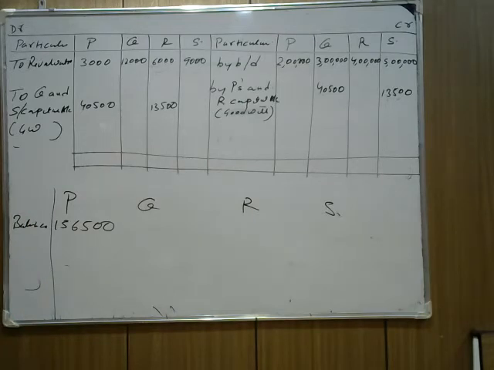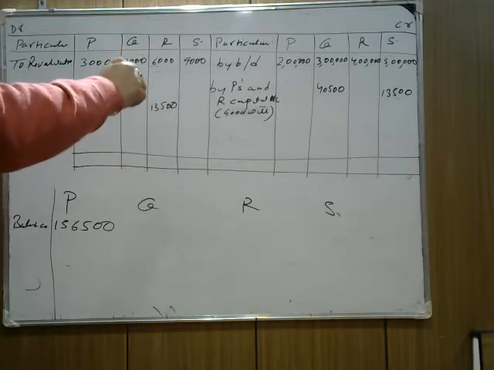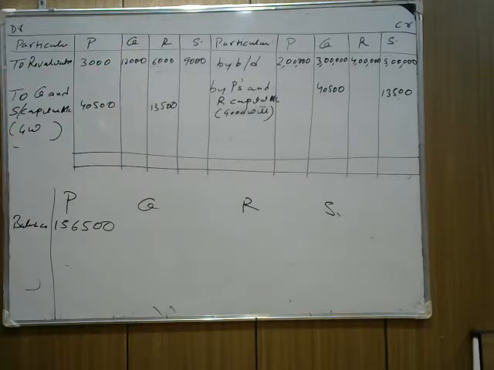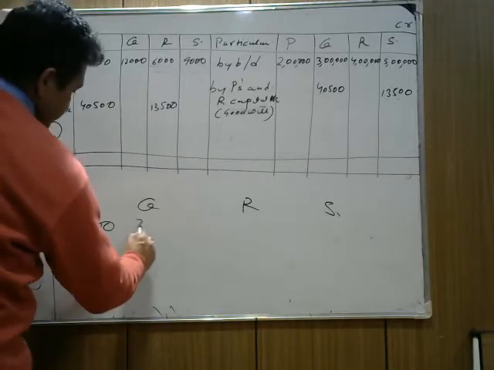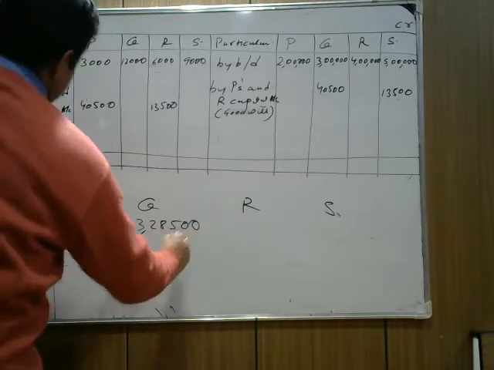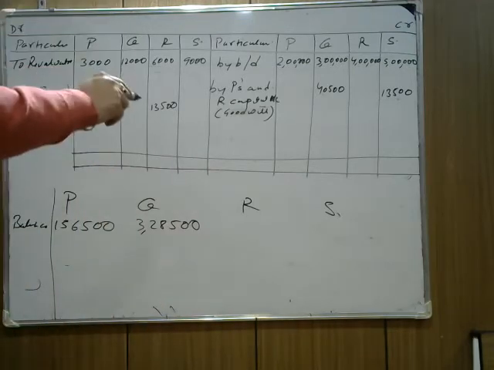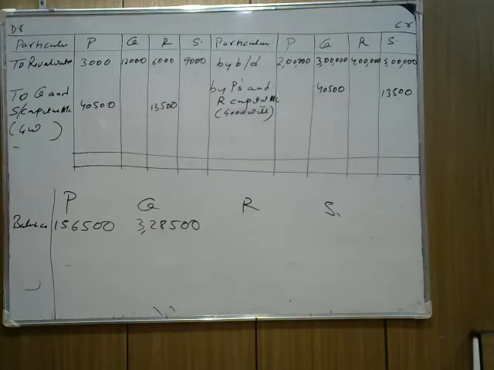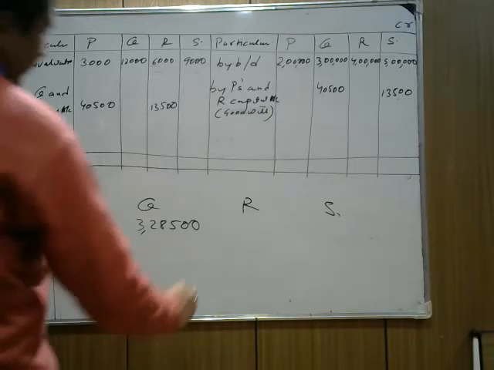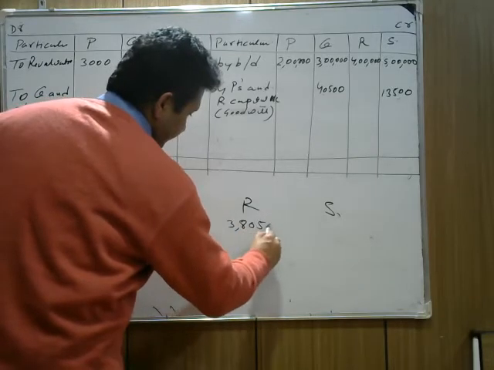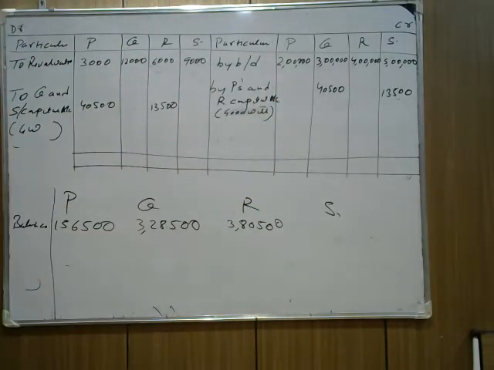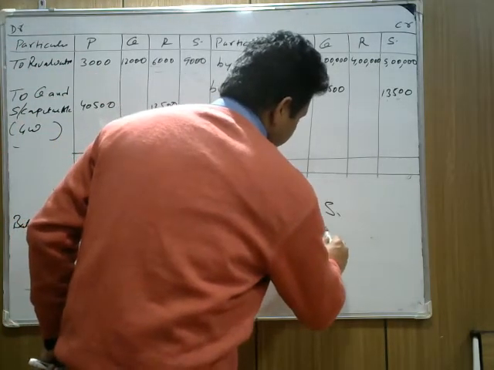3,40,500 minus 12,000, we add them, 3,40,500 minus Q's capital, so it's coming 3,28,500. Now find for R. R is 4,00,000, 4 lakh minus 19,500, it's coming 3 lakh 80,500. Now similarly for S, it is 5 lakh 13,500 minus 9,000, it's coming 5 lakh 4,500.